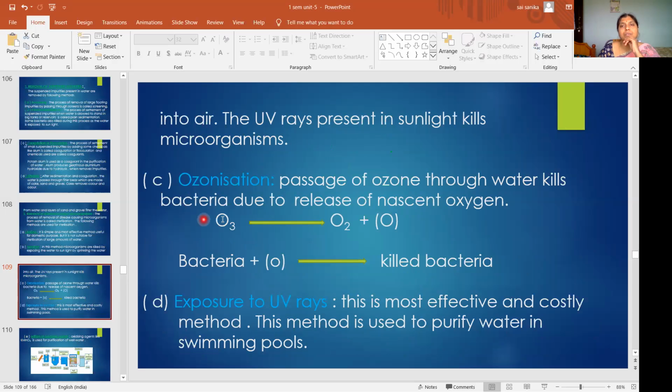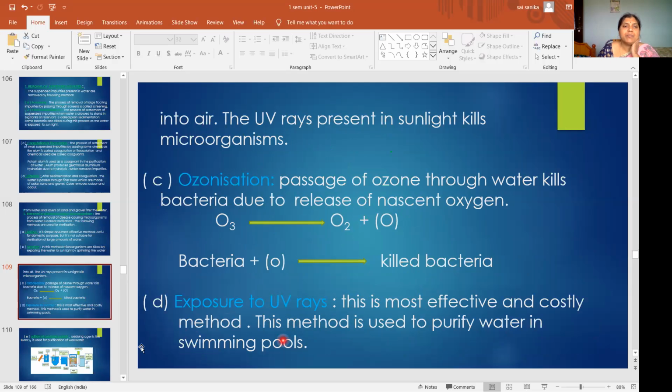Then, passing ozone gas will also kill the bacteria. When we pass ozone gas, O2 and O will be formed. This nascent oxygen will kill the bacteria. By exposing to UV rays also we can kill the bacteria. This is the most effective and costly method.